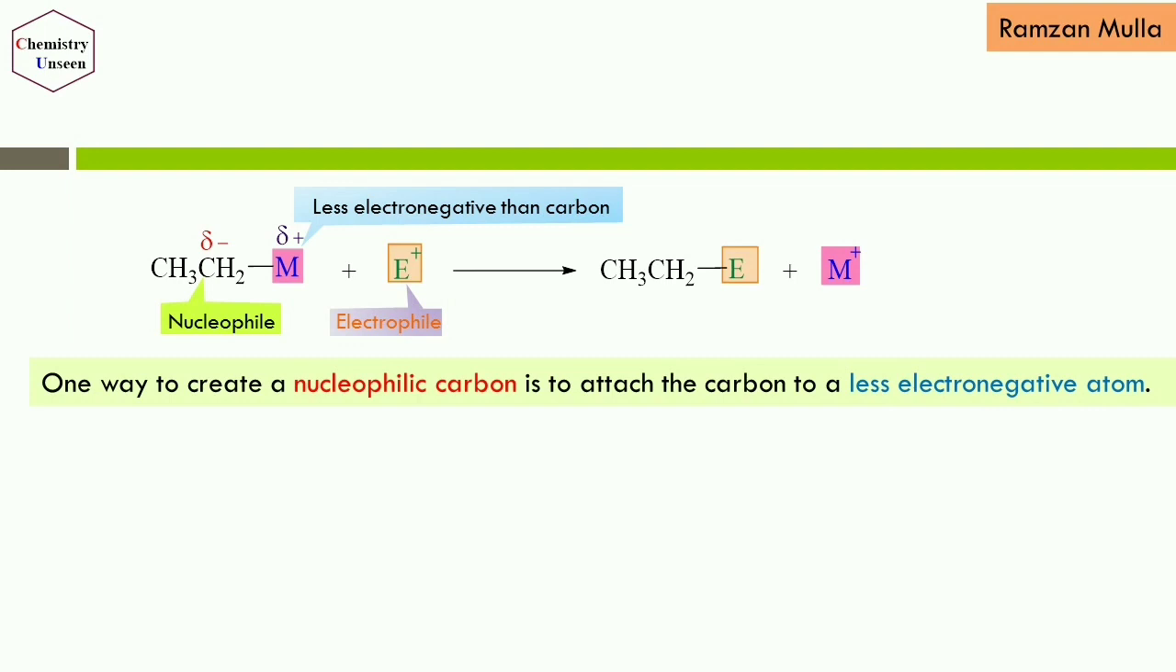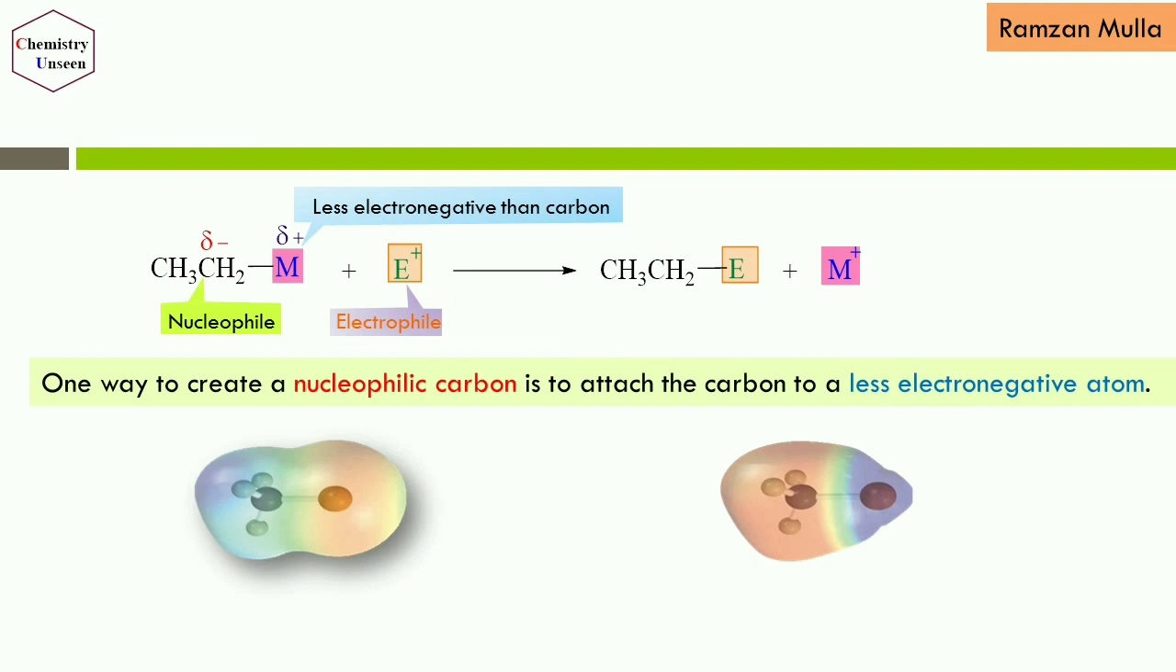Now how do we get this? The better way to create a nucleophilic carbon is to attach the carbon to a less electronegative atom. In this case you can see that the carbon is bonded with the metal. Metals are always less electronegative than carbon, or we can say metals are more electropositive elements as compared to carbon.